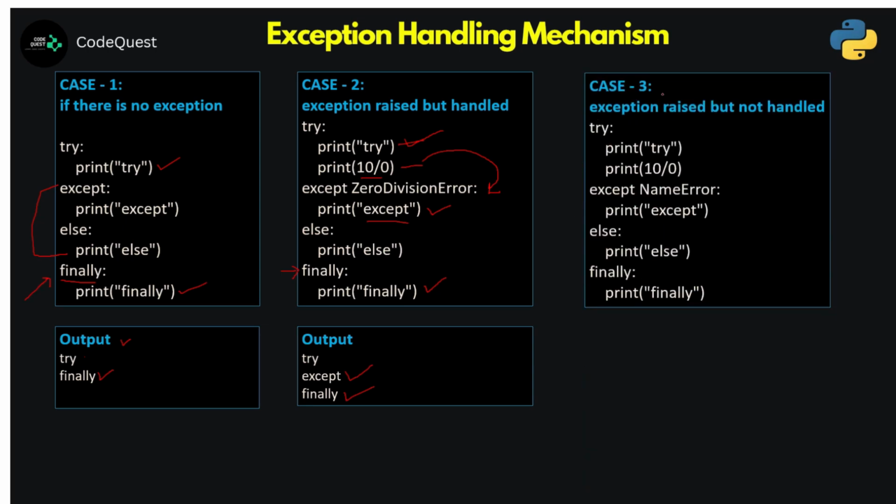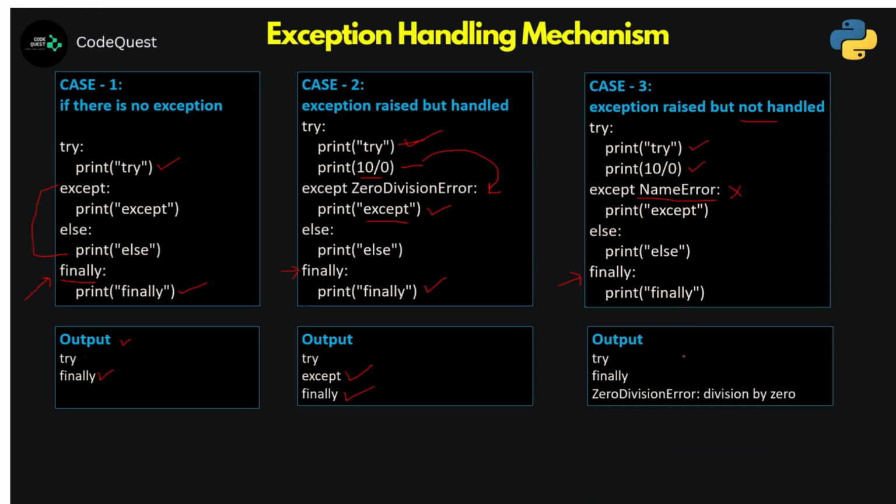Now let's look into case number 3, where the exception is raised but it is not handled. The same piece of code here, we have written try and I'm trying to print 10 by 0. Now we see the except block has a class called NameError, and because this is a ZeroDivisionError, this except block is unable to handle it. So the exception is raised but not handled. Even in this scenario, this finally block is definitely going to execute.